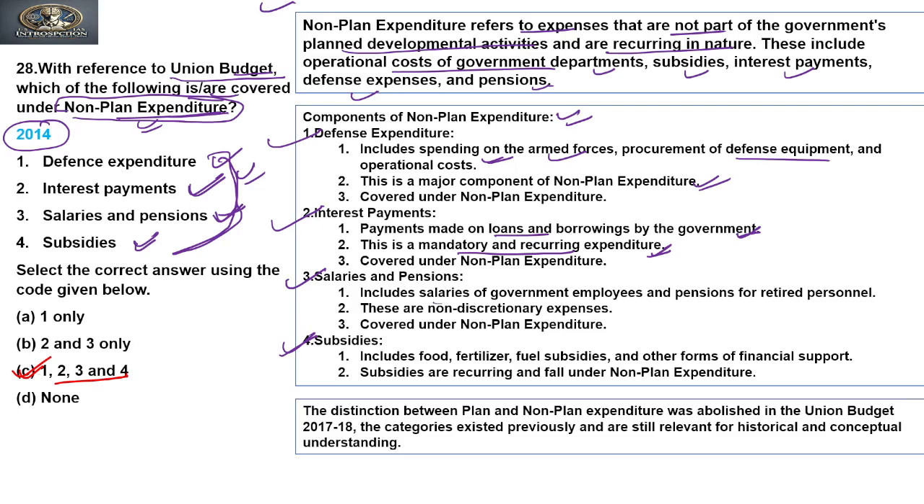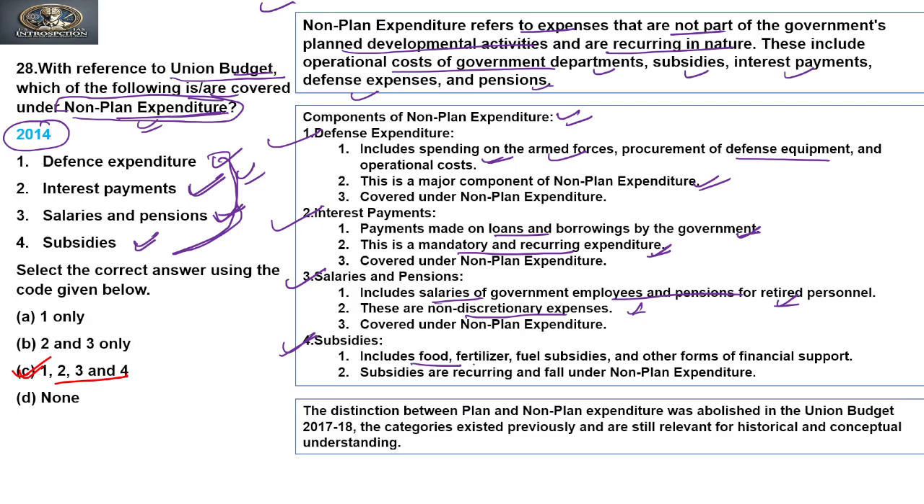Salaries and pensions include salaries of government employees and pensions for retired persons. These are non-discretionary expenses. You have to pay the salaries, you have to pay the pensions, to those who are working and those who have worked for the government. So you cannot say that salary will not be paid this year or this month. This is the non-plan. That has to be paid.